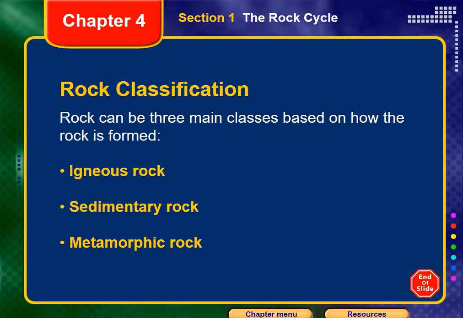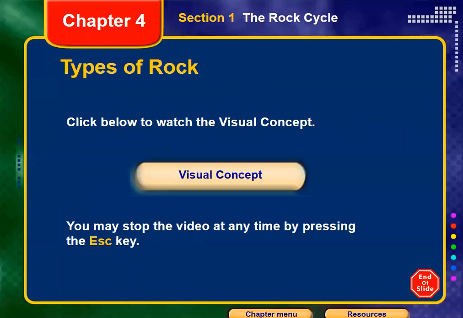What about metamorphic rock, guys? Who can tell me how metamorphic rock is produced? What are the processes that produce metamorphic rocks? Yes, Maya? When the temperature and pressure are high enough, the rock can change into metamorphic rock. Excellent. So metamorphic rock is actually igneous or sedimentary rock once exposed to enough heat and pressure that cause a change in the structure of the rock, so it turned into a new type of rock called metamorphic rock.